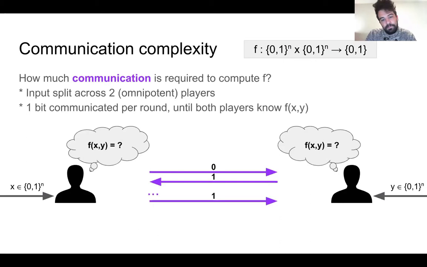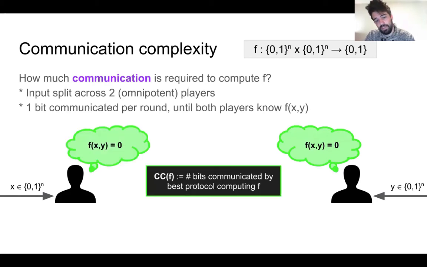And then eventually, one of the players is going to know the answer to the function, and then they can just tell the other player what the answer is. So the communication complexity of a function is just how many bits must be communicated in order to compute such a function.